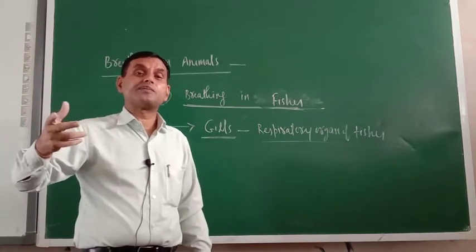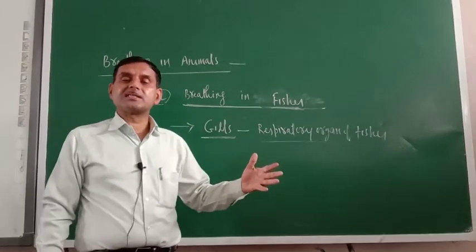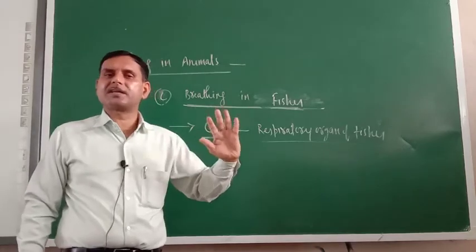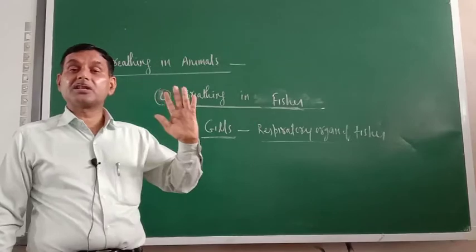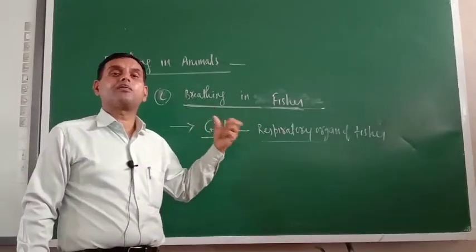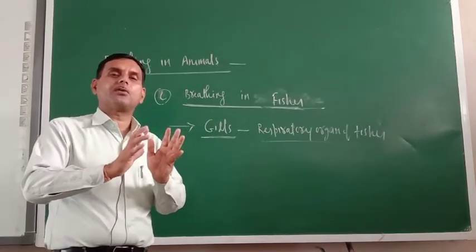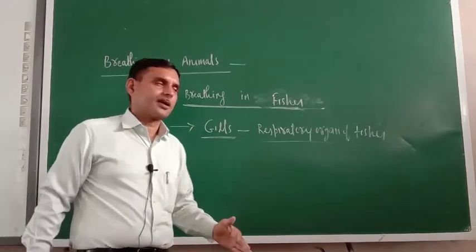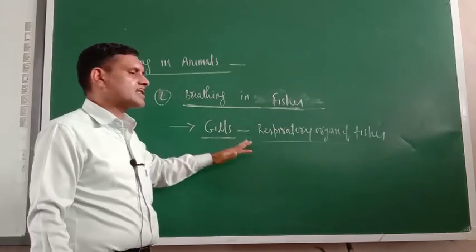That is why our respiratory system is well advanced, while those animals, the small creatures, their work is not so versatile as the work of human beings on this planet or universe. That is why they require less oxygen, and their body is so adjusted that this amount of oxygen is sufficient for their body functioning. So in this way, the breathing in fishes is also over.